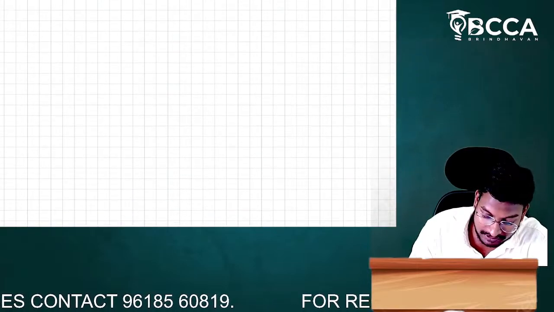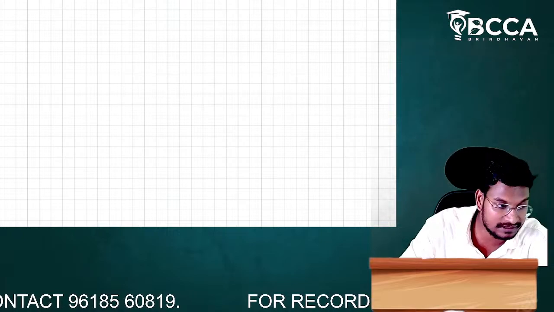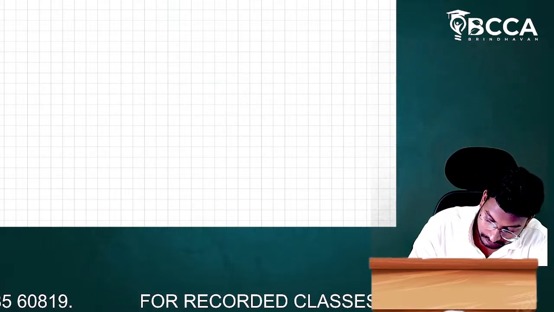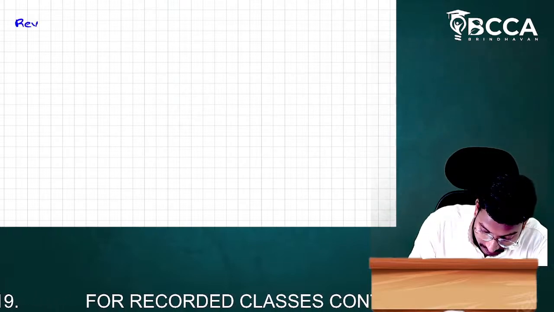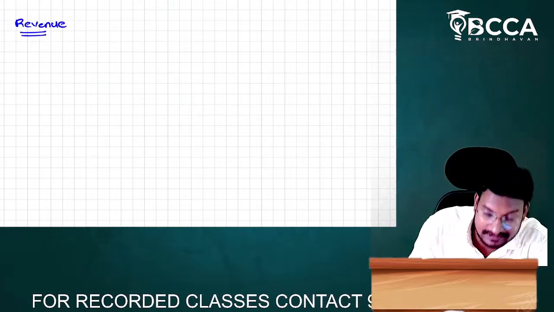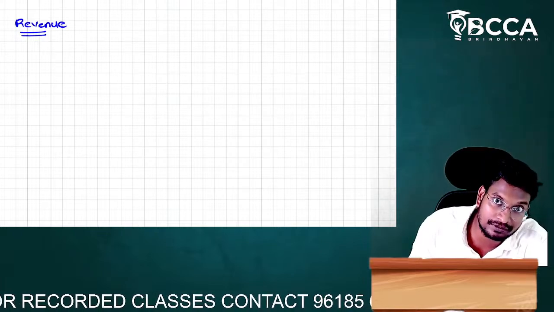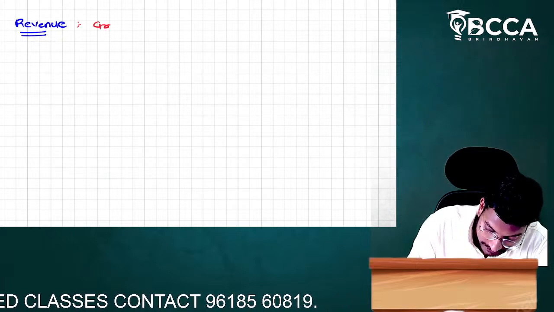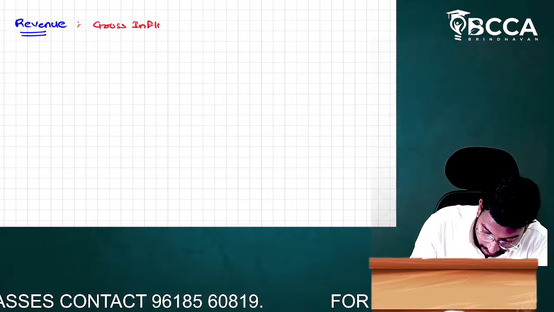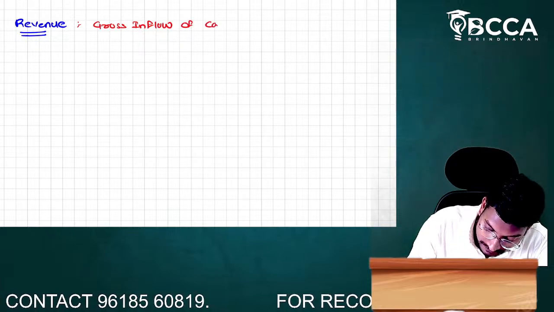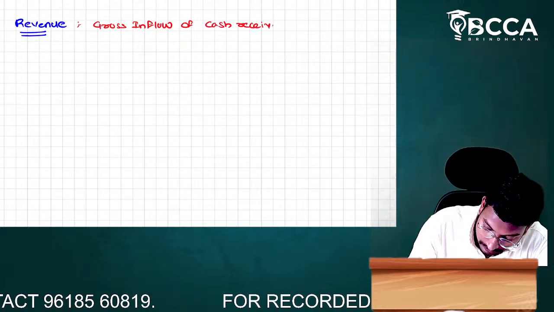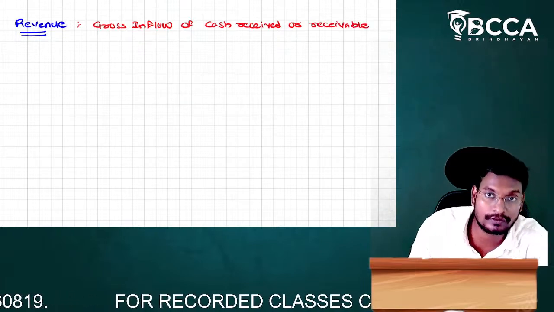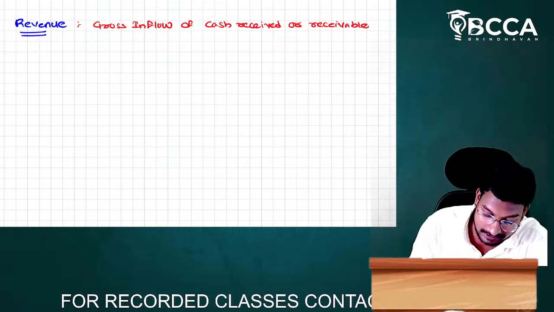In this class, I am going to discuss some terminologies. First, I am going to discuss revenue. Revenue is simply called income. The actual meaning is gross inflow of cash received or receivable. Gross inflow of cash received or receivable is called revenue.